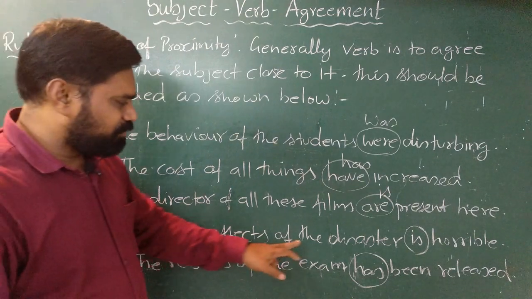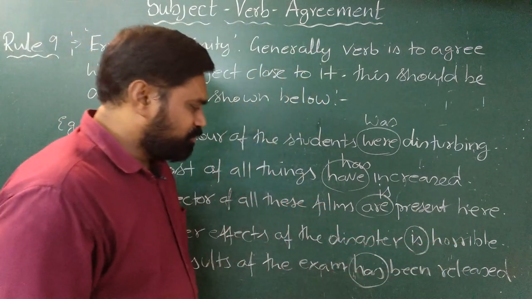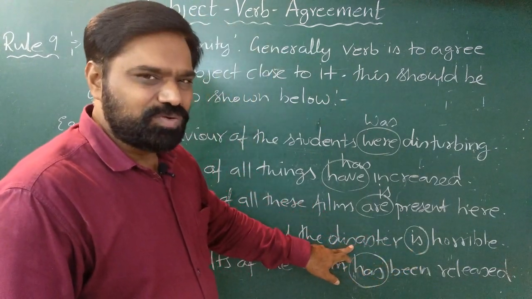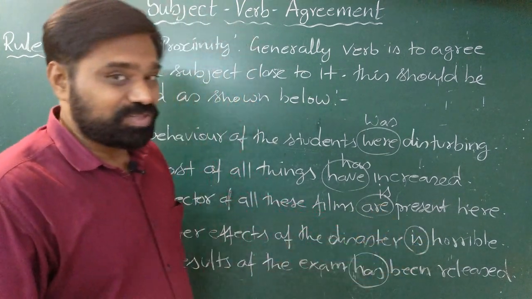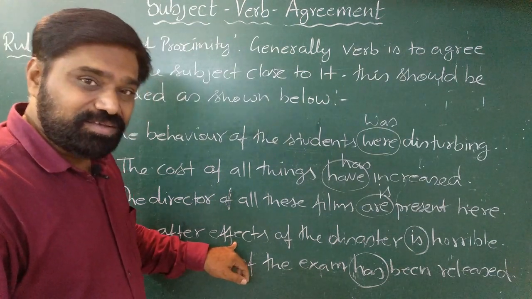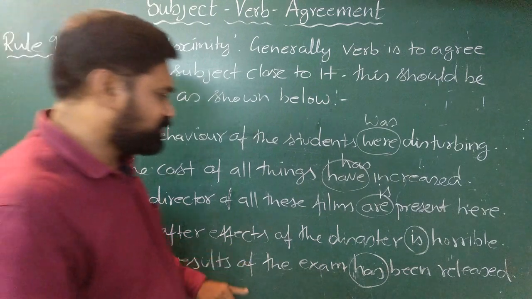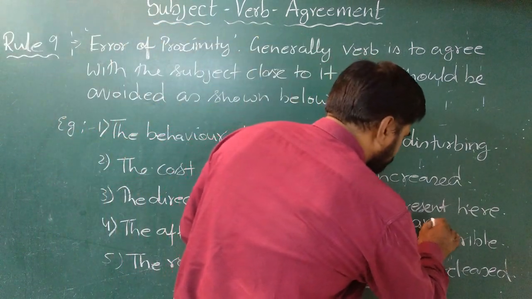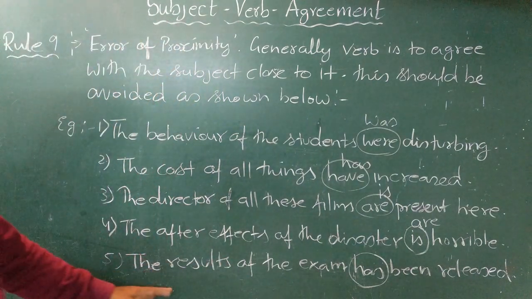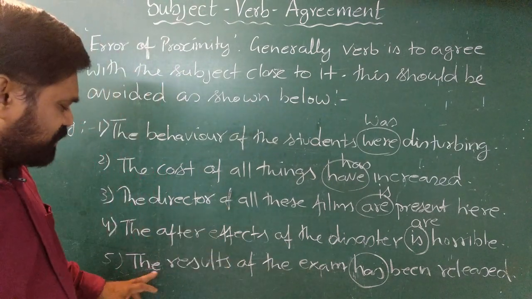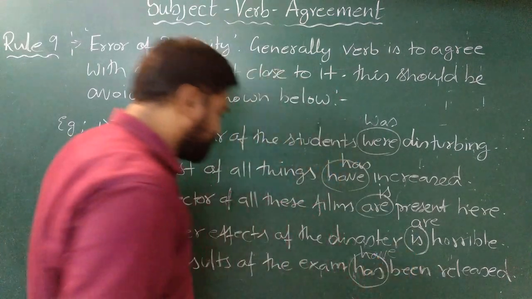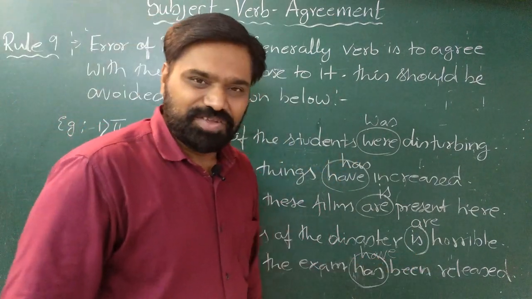See the next example. The after effects of the disaster is horrible. We see that the verb is here, and close to the verb is disaster, which is singular. So we have taken a singular verb, but that is not right. What the subject is, is the after effects. So this is a plural subject here, so this should be are. The after effects of the disaster are horrible. Similarly, the last one, the results of the exam. The results is plural, so here the verb form should also be plural. The results of the exam have been released.